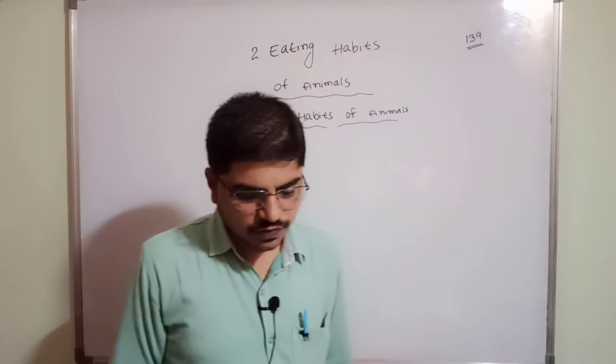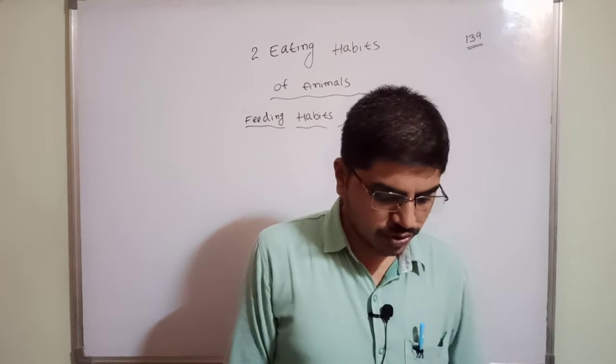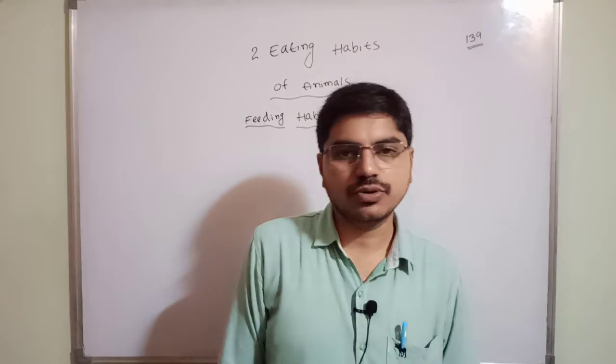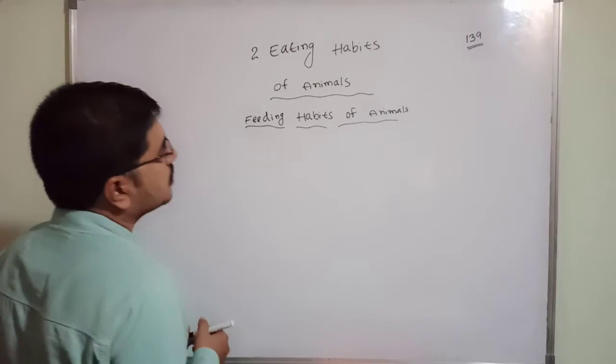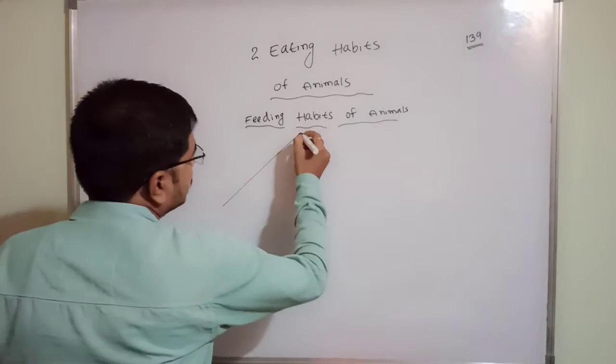Based on their feeding habits, animals can be divided into 3 groups: herbivorous, carnivorous and omnivorous. What are the 3 types? I am going to write.